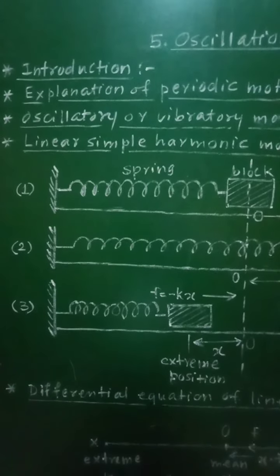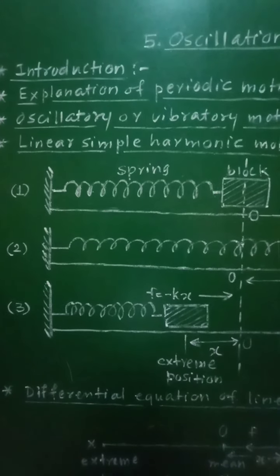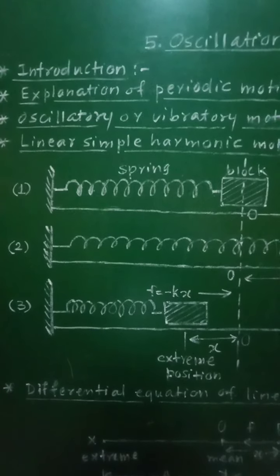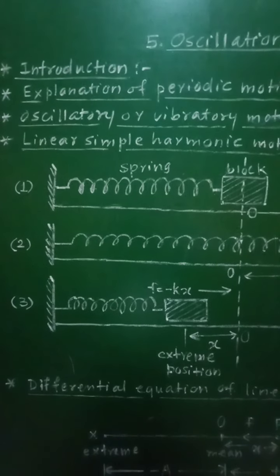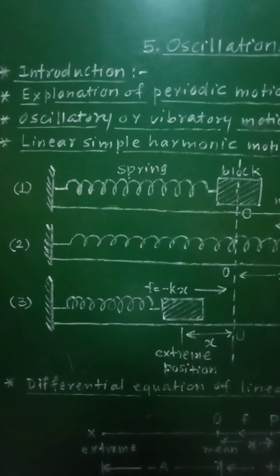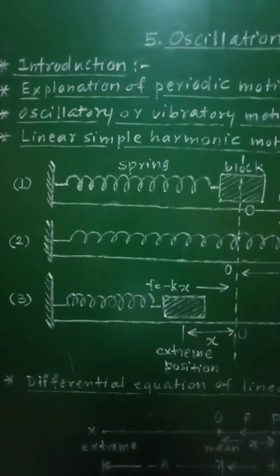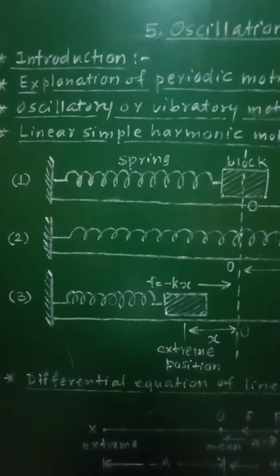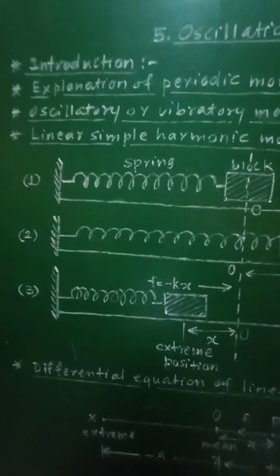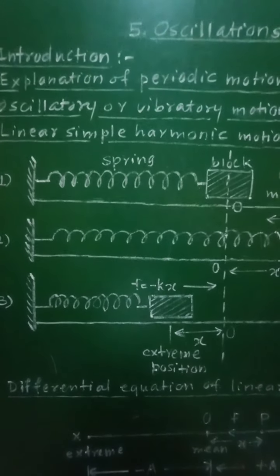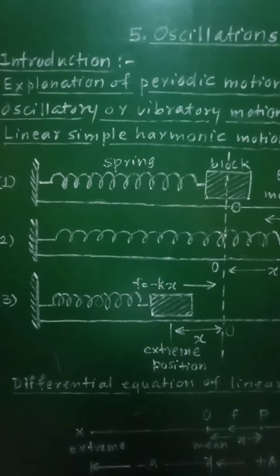The oscillatory motion in which the displacement, velocity and acceleration of a body change with respect to time and can be expressed in terms of sine and cosine functions is called simple harmonic motion. Now let us see some of the examples of simple harmonic motion or vibratory motion.